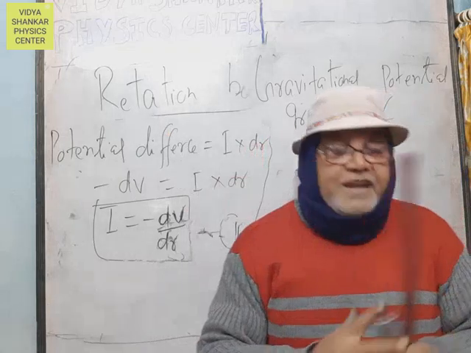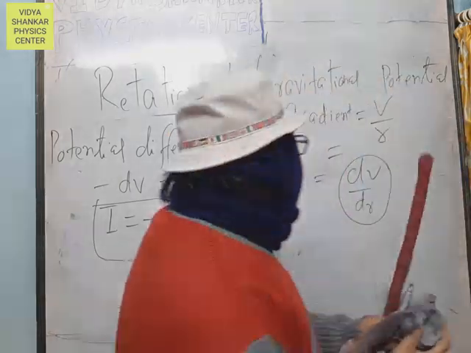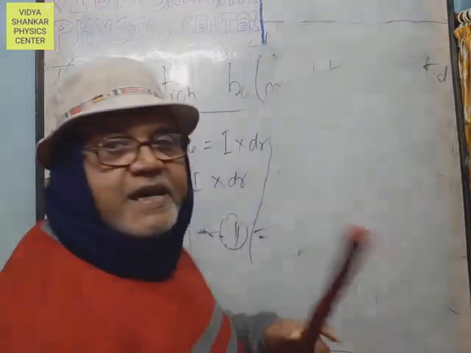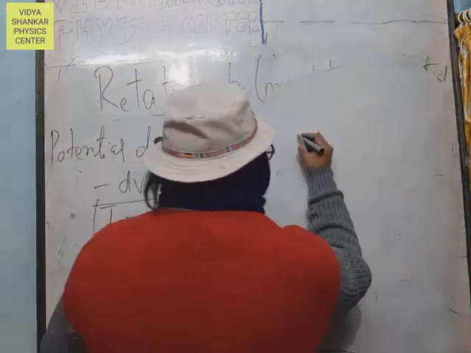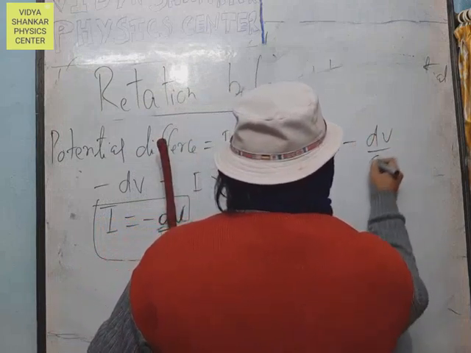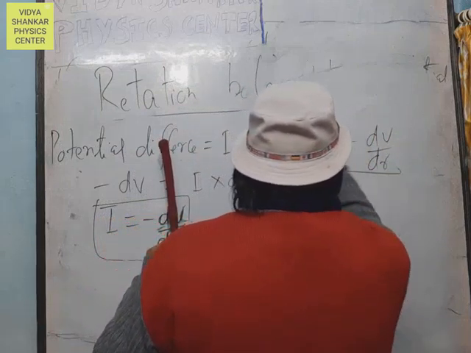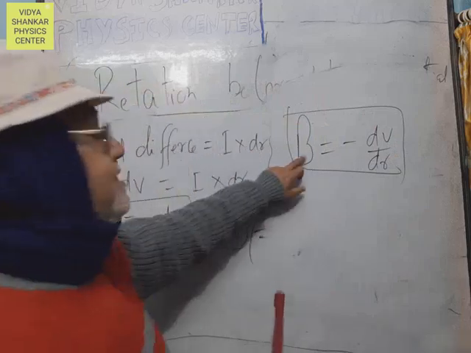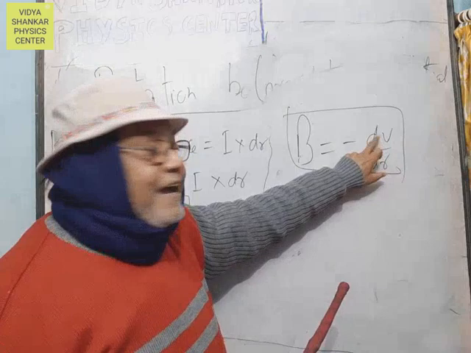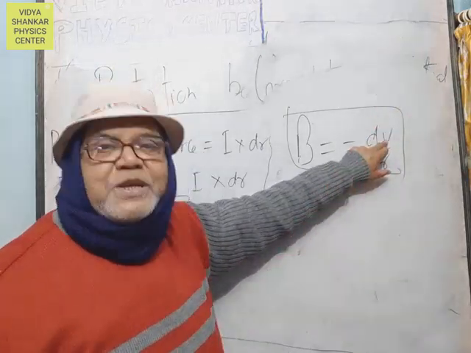Now it is very, very important for 12th class. In the case of magnets, the intensity of magnetic field equals dV upon dr, where V is the magnetic potential.